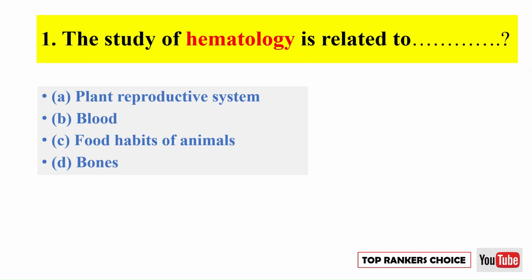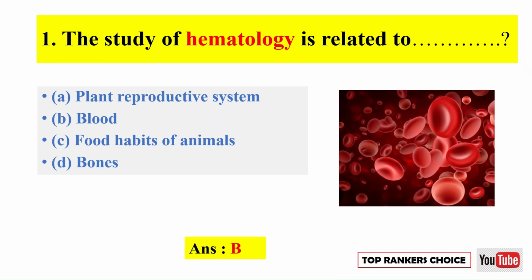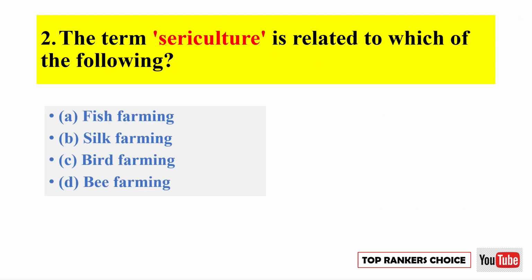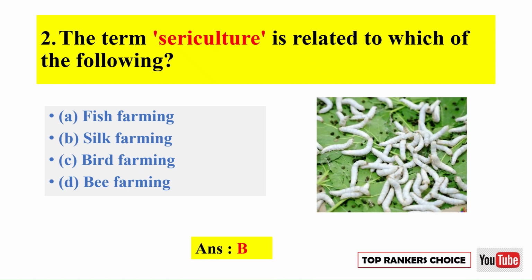The study of hematology is related to. Correct option is B. Blood. The term sericulture is related to which of the following? Correct option is B. Silk farming.